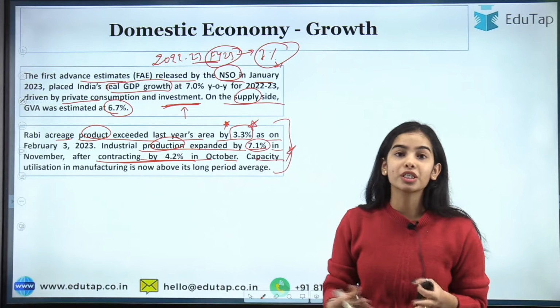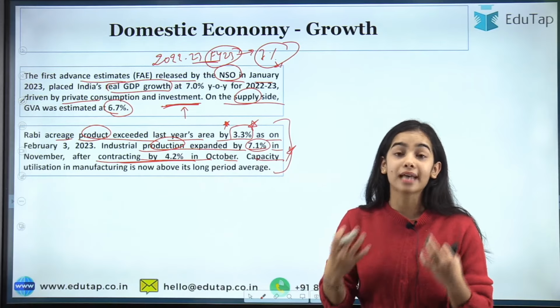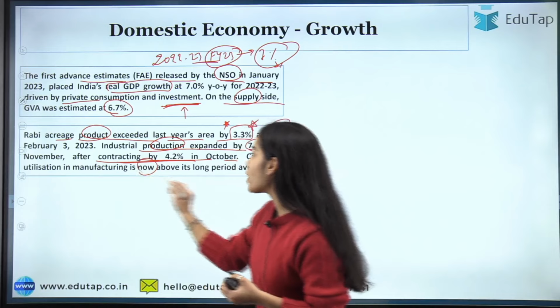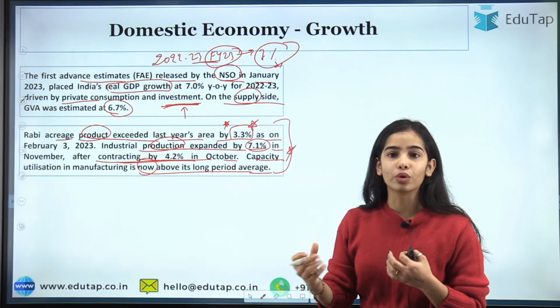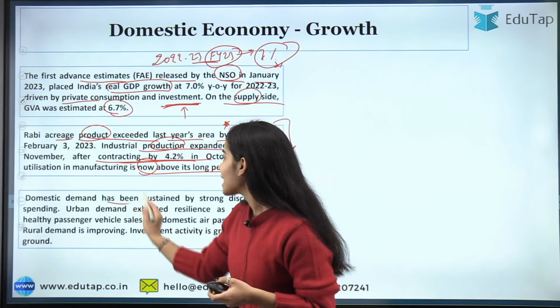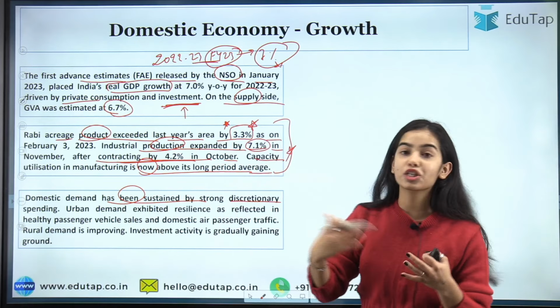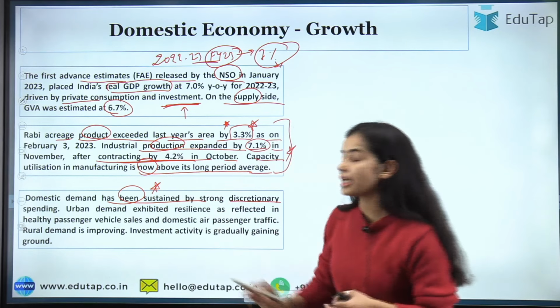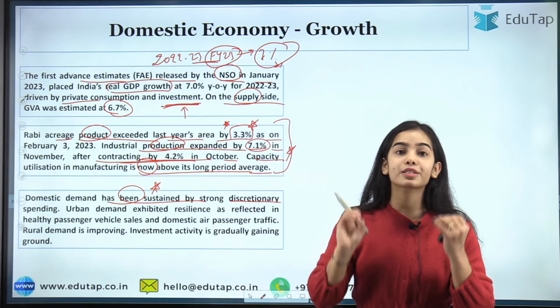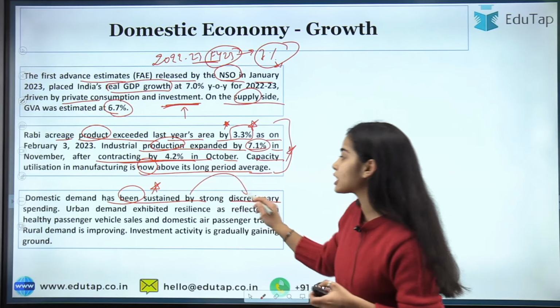Capacity utilization, that is the resource utilization happening in manufacturing, is now above its long-period average. So that is also good. Now domestic demand has been sustained by strong discretionary spending. Domestic demand is resilient, it is going well due to strong discretionary spending.